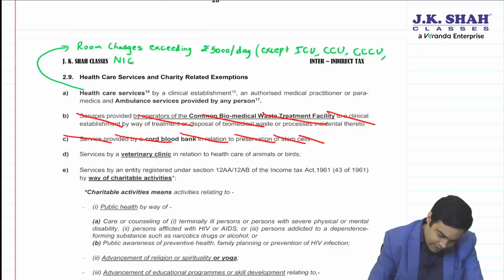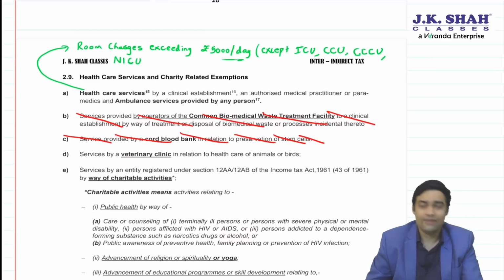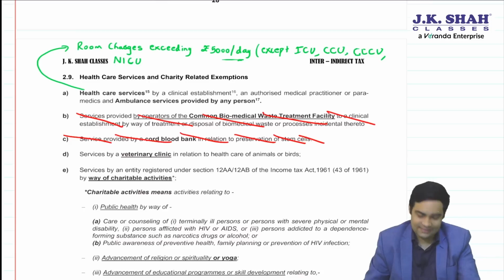NICU is neonatal intensive care unit for newborn babies.